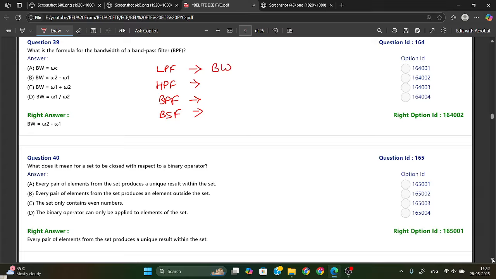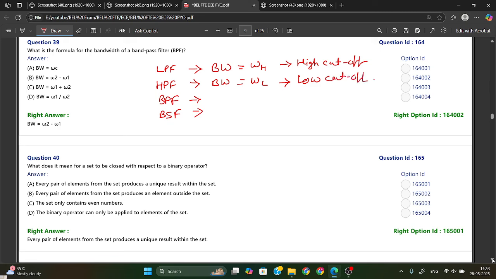For low pass filter, bandwidth will be WH, and for high pass filter, bandwidth will be WL, where WH means high cutoff frequency and WL is your low cutoff frequency.